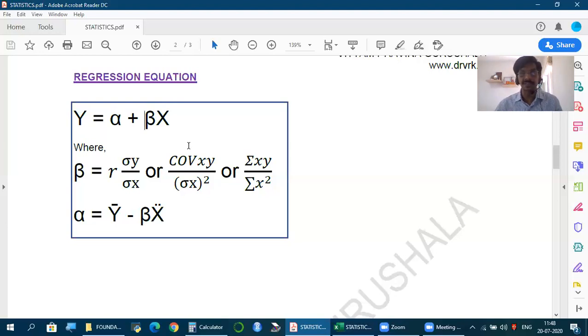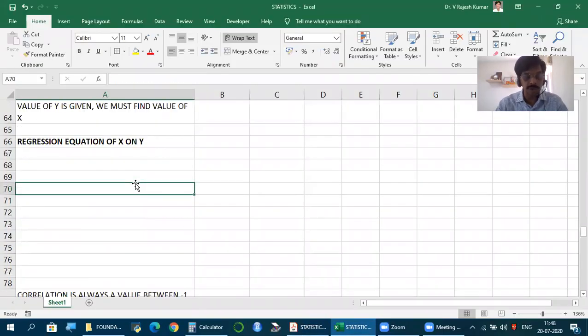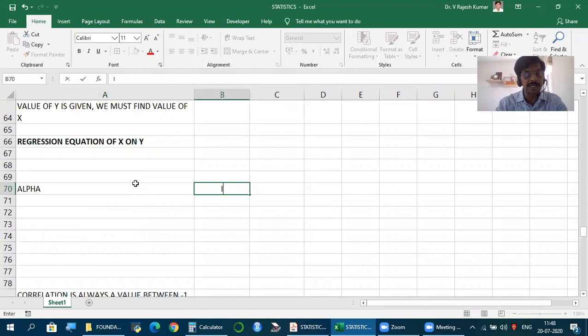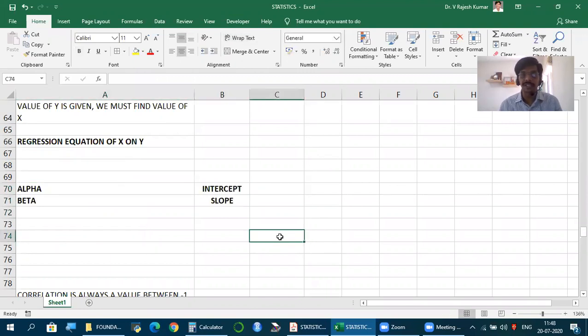In statistics, alpha is called the intercept. Beta is called the slope. Please be aware of these statistical terms. Later in certain finance topics, if it is mentioned that the slope value for this was so much, what is meant by slope value?